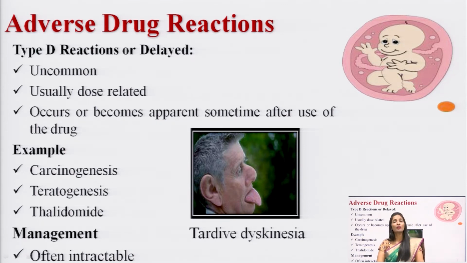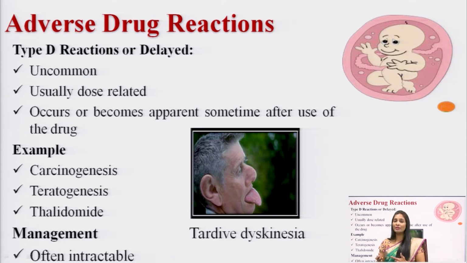The woman does not have any adverse drug reaction when she takes such a drug, but the adverse drug reaction is seen in the fetus, the baby, which causes absent limbs. There are no hands and legs in the baby whose mother took the thalidomide drug during pregnancy. So, what effect did you observe here, the delayed effect: the drug was taken by the mother, and the effect has been seen in the baby.